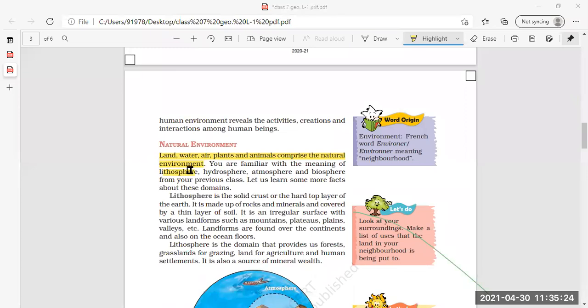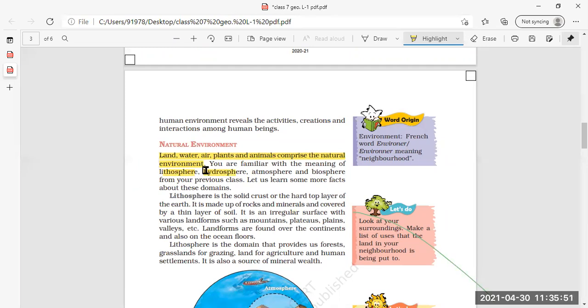Lithosphere means land. Ma'am, land. Lithosphere is the solid outer part of the earth. Hydro means water. Atmos means air. One has given the clear definition that lithosphere is the harder, outer layer of the earth, and we can call it land.